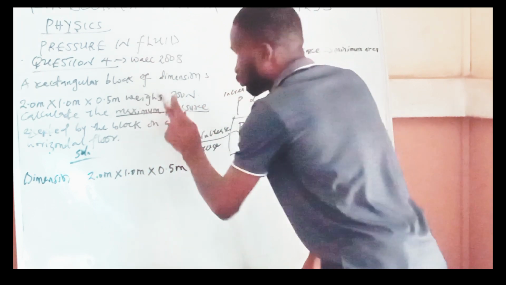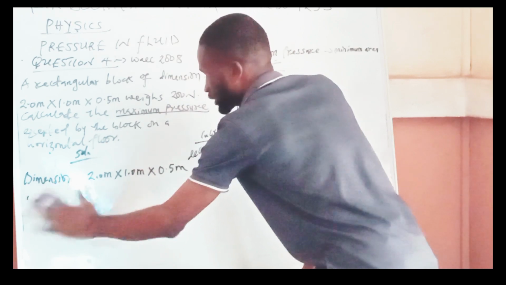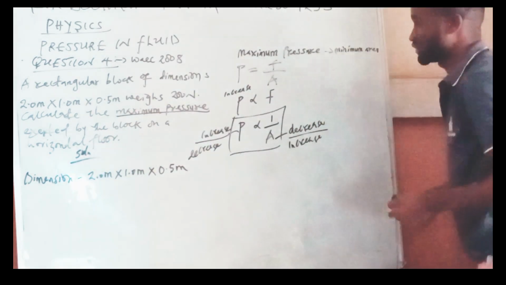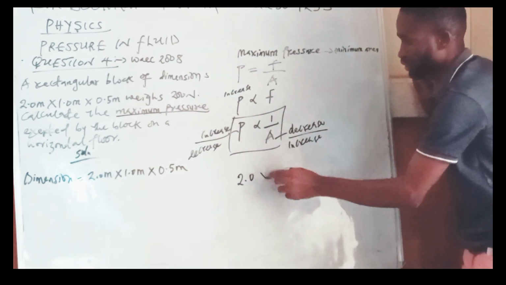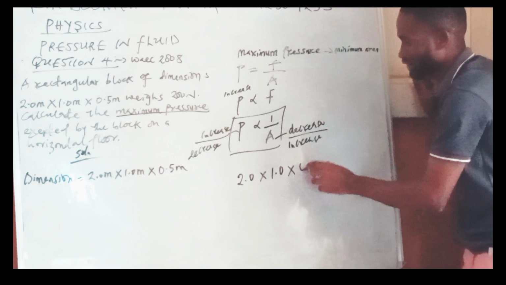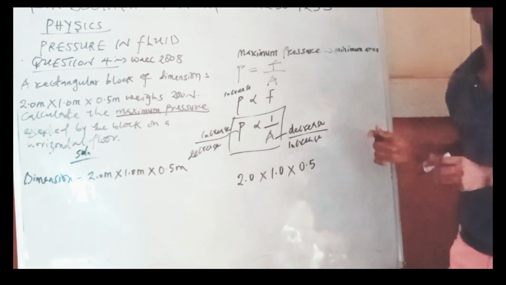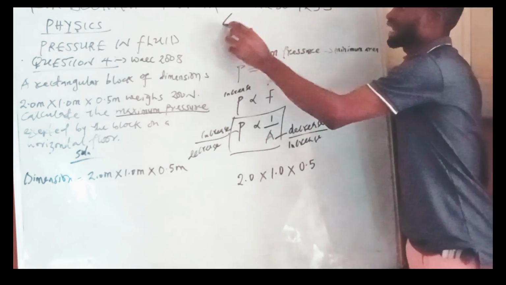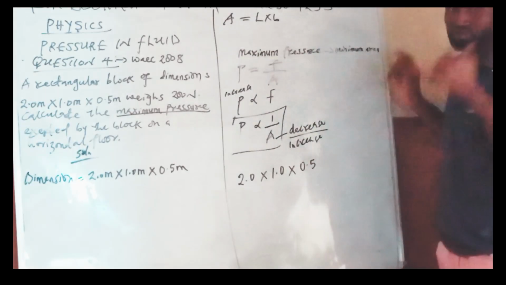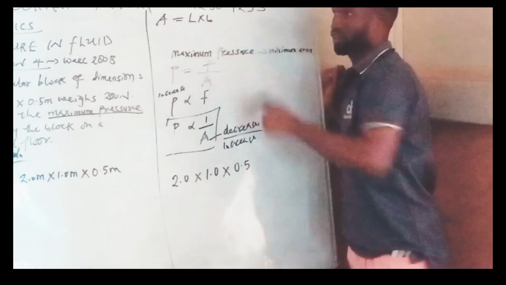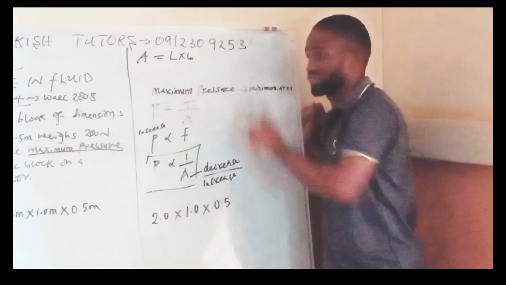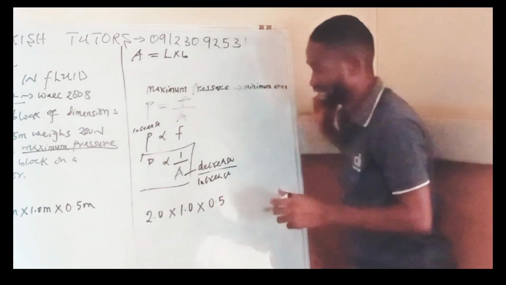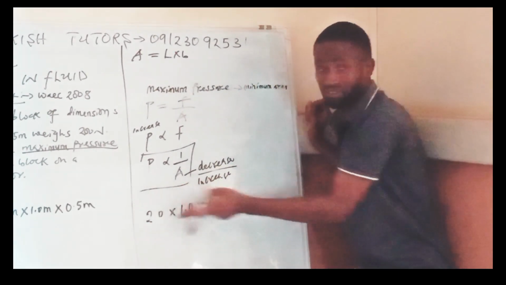Then weight. Sorry, let me, before I go down to the weight, these are the dimensions that were given: 2.0 by 1.0 by 0.5. Now we are going to check. Of course, you know that the area of a rectangle is length times breadth. So if it's length times breadth, these are the dimensions that were given.